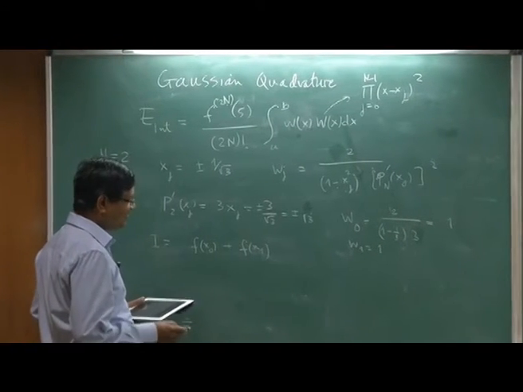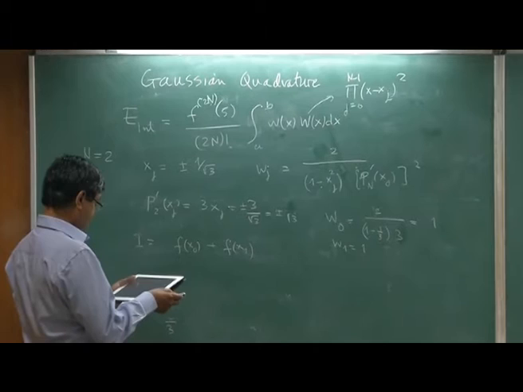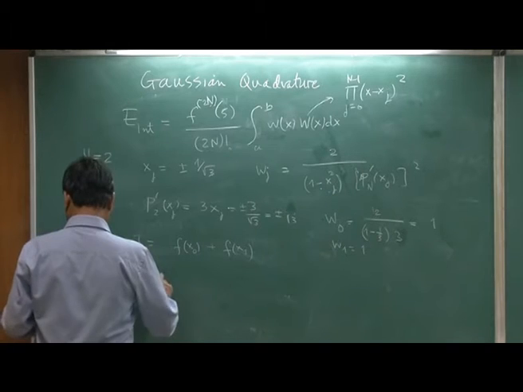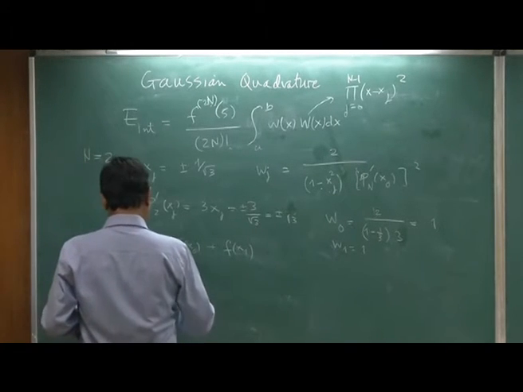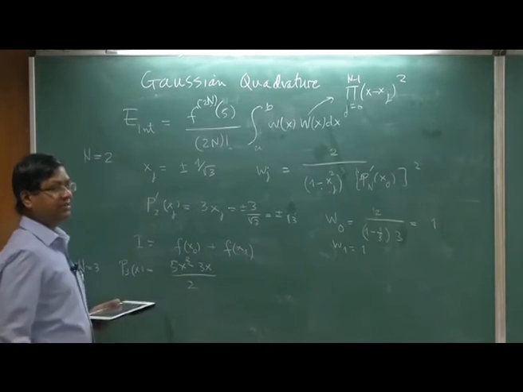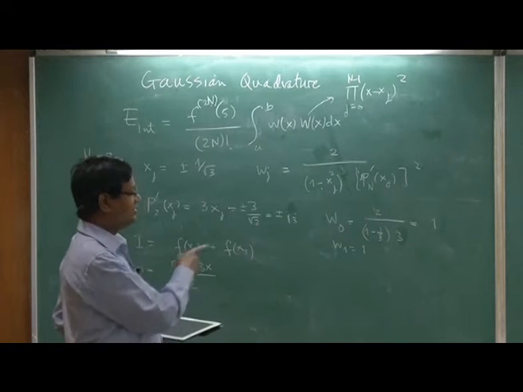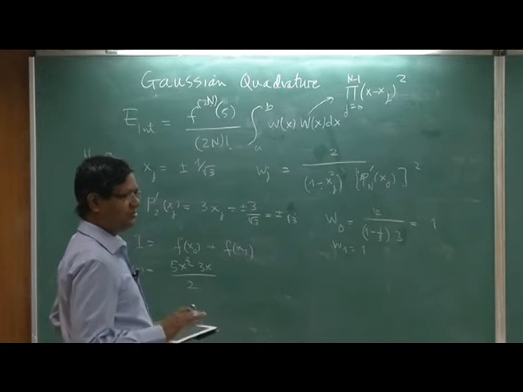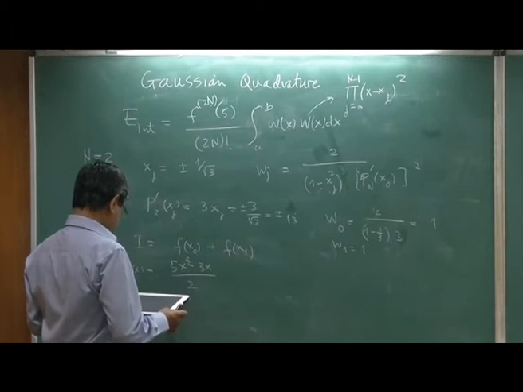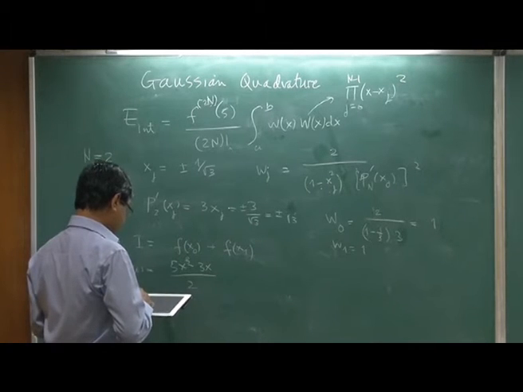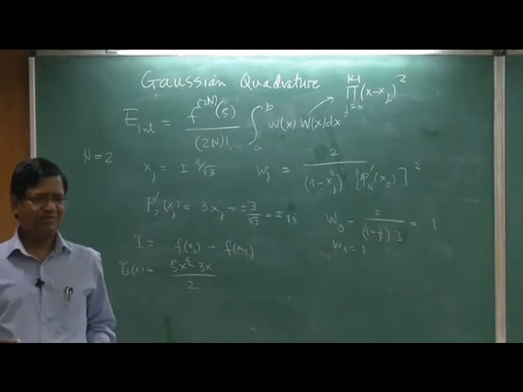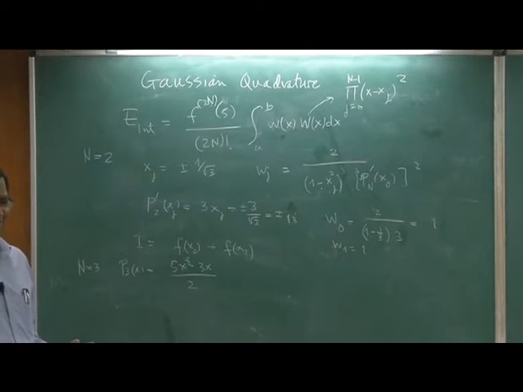For n equal to 3 I have to write the third order polynomial. So p3 of x is (5x cubed minus 3x) by 2. By the way, the gamma is not 1 for this. You can just derive it, okay. I will not go through the derivation. In fact this can be done by hand, so some of it you should do by hand.